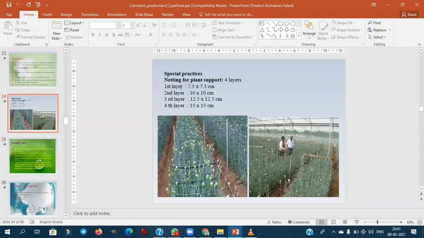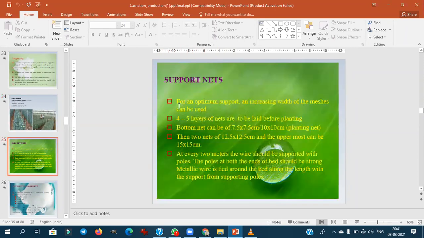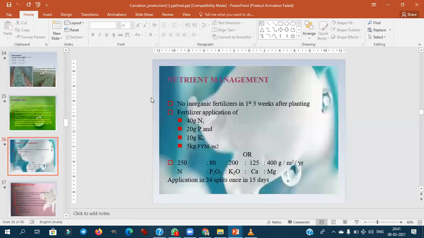The netting is followed. The first layer of netting at planting time is at 7.5 into 7.5 centimeter mesh size. The second layer will be at 10 into 10 centimeter. Then third layer. Then fourth layer. Then support the net. As we discussed earlier, the netting is very important.